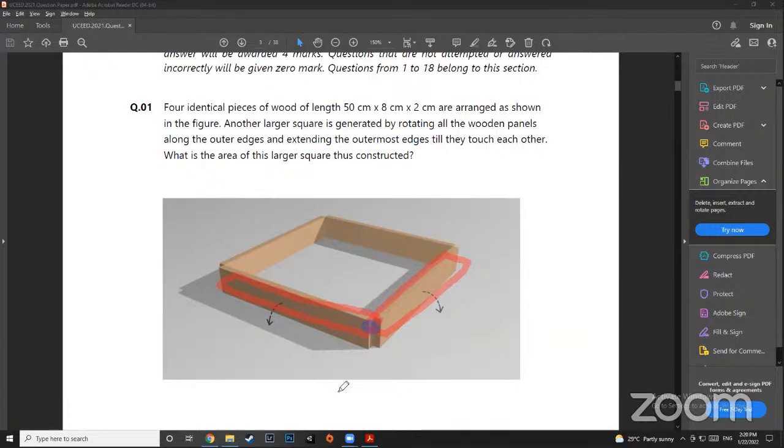52 into 52 was the area. So you can just cross check and let me know. I don't remember what the answer is, but the answer was actually 52 into 52 rather than 54 into 54. The difference was that they were not rotating it on the floor. They were not bringing it down to the floor. They were actually rotating it there and then only. Okay, I hope it helps you. If not, try it on your own. Okay, with this logic.